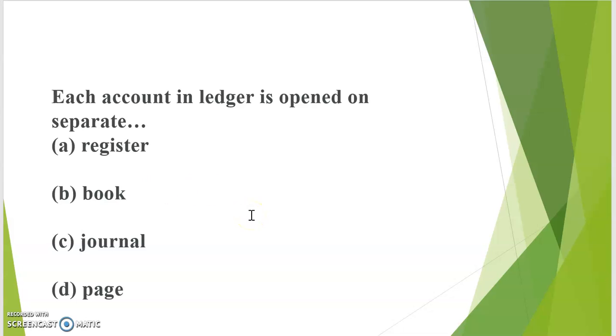Each accounting ledger is opened on a separate: A, register; B, book; C, journal; and D, page. The correct answer is D, page. Every separate ledger or each account is prepared on a separate page of the ledger book.